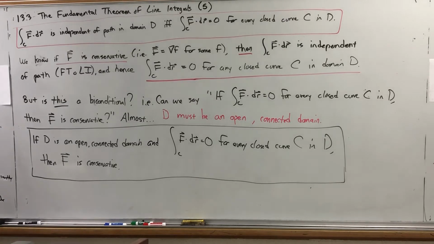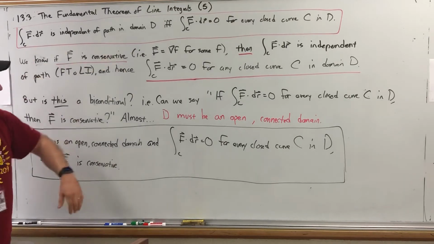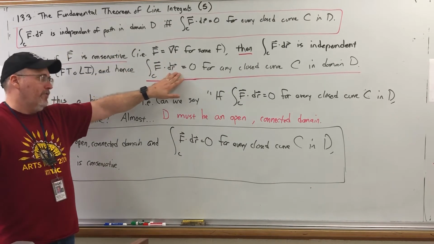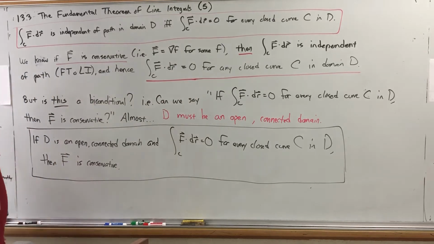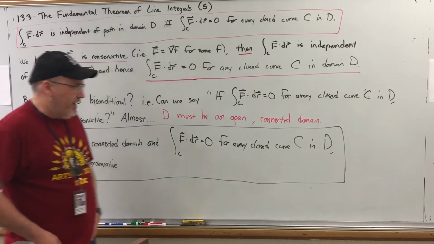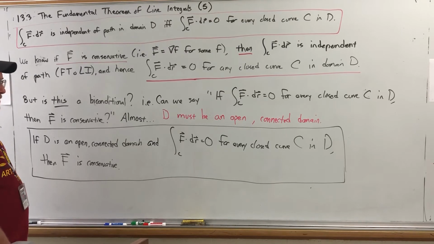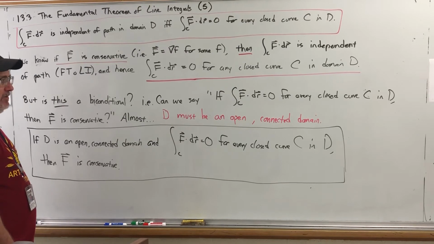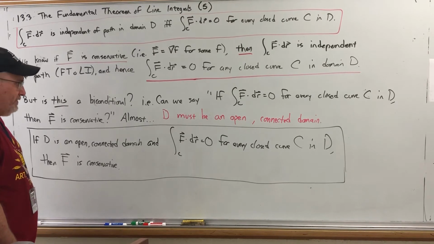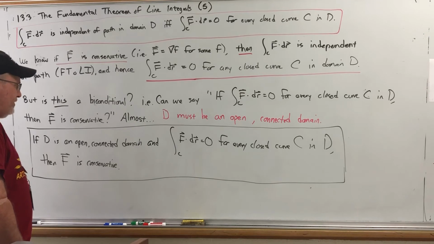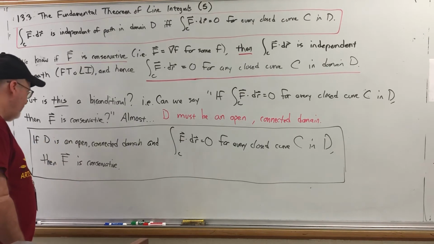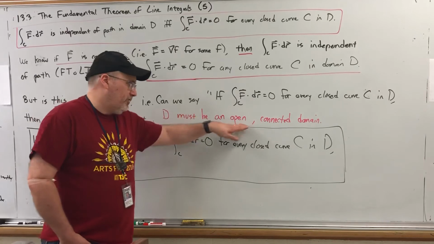So I will go out on a limb and say that the implication in this direction, if you're conservative, then your line integral over any closed curve is 0 for any curve C in the domain D. I know that it doesn't require both the domain be open and connected. I'm pretty sure we can lose the open there. I don't think we can lose the connected. But I'm not going to dwell too much on the topological aspects of this. Let's just say that you can reverse the implication if you have a couple of specific conditions on your domain.